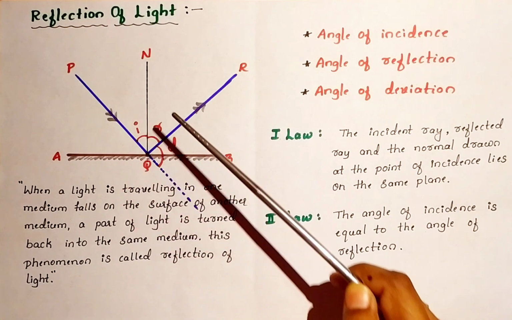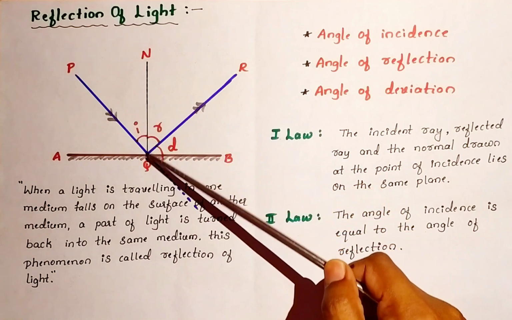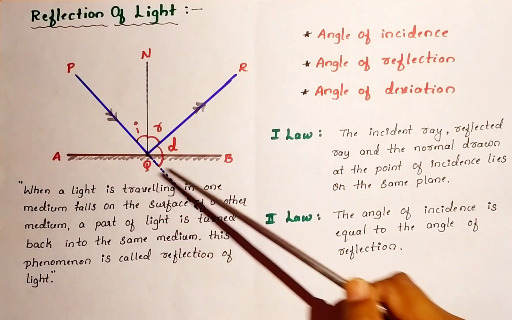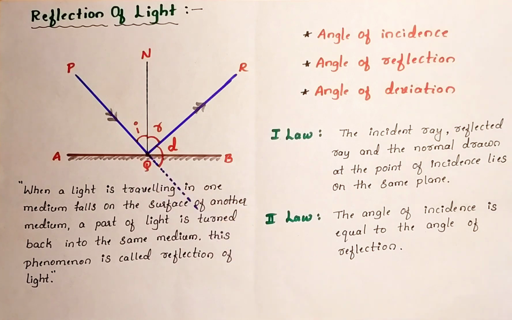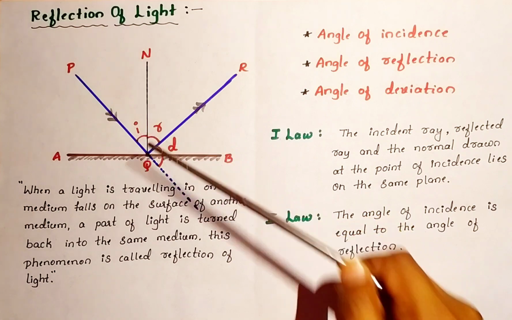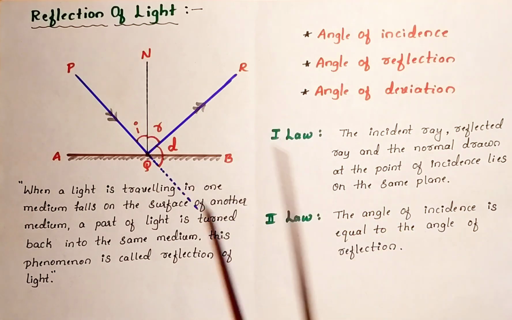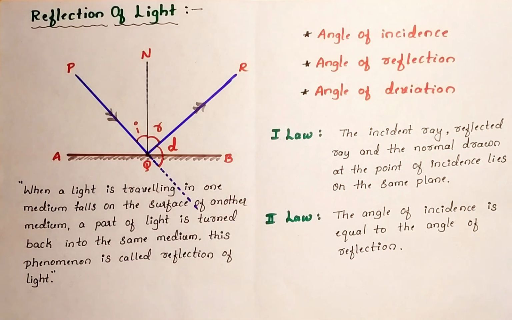And then I am going to draw the line NQ. This NQ is exactly perpendicular to the surface. This perpendicular line we are going to call the normal. So why do we have to draw this normal? Because it is a reference line. We need a reference line to measure the angle. That's why I am going to draw the normal, meaning perpendicular to the surface.